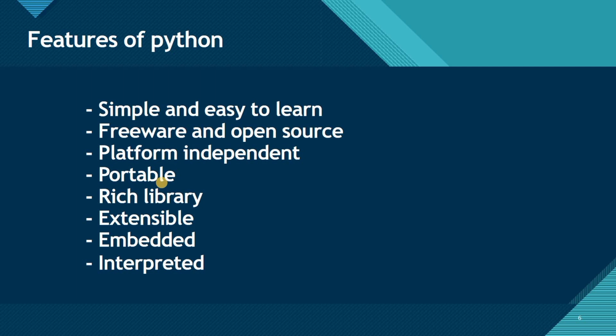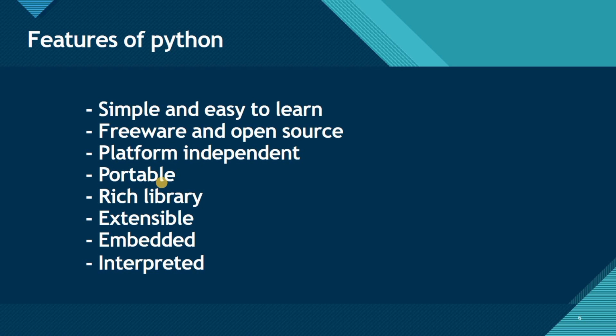What is the meaning of extensible? Suppose that you have written some code in Python and you want to use that code in another language. Let's take the example of Java. You can reuse that Python code in other languages; some part of the code you can use in Java as well. And it is embedded also. Embedded means you can take some part of the code from Java and embed it in Python, and you can take some of the code from Python and embed it into Java. So this is the meaning of extensible and embedded.